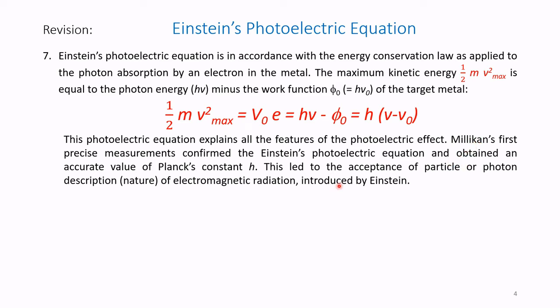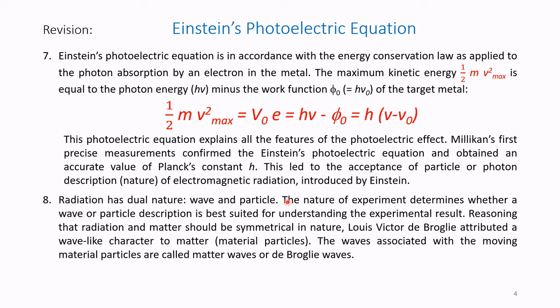Millikan's first precise measurement confirmed Einstein's photoelectric equation and obtained an accurate value of Planck's constant h. This led to the acceptance of the particle or photon description of electromagnetic radiation introduced by Einstein. So Einstein introduced the photon description of electromagnetic radiation, that is, the particle nature of the electromagnetic waves.